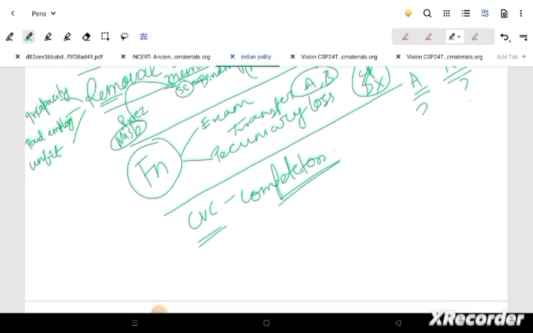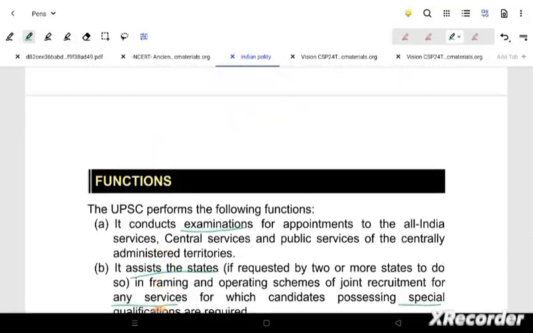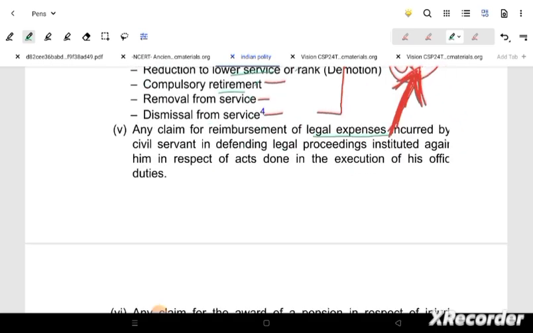So there will obviously be a kind of situational error in some of the cases. UPSC similarity is to be remembered here. We have already revised all of these things, so not much to be said. Here you can see the services. I haven't talked much about the censure and withholding of increment, promotion, pecuniary loss. You can see here, these are some of the things.